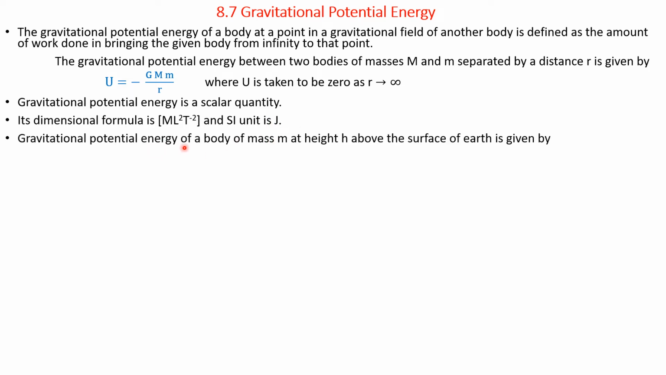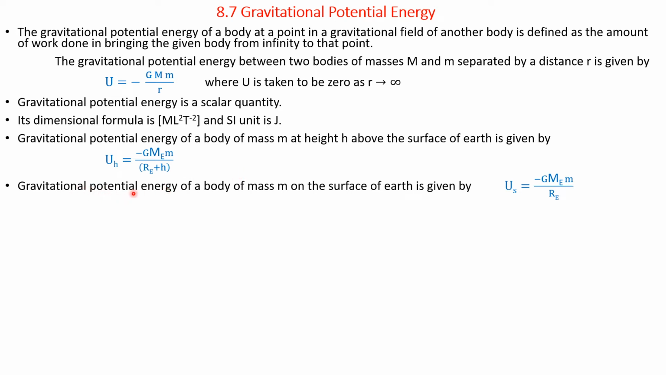The gravitational potential energy of a body of mass m at a height h above the surface of the Earth is given by the relation U of h is equal to minus G M E m divided by R E plus h. Here G is the gravitational constant, M E is the mass of Earth, and small m is the mass of the body under consideration, R E is the radius of Earth, and h is the height above the surface of the Earth.